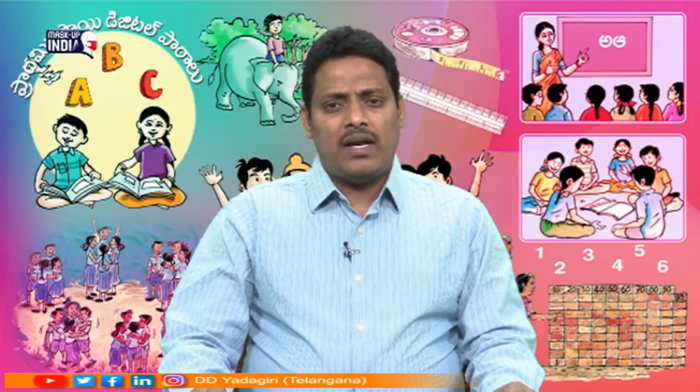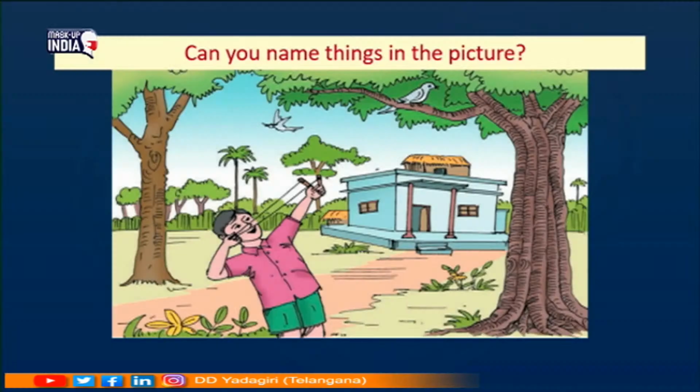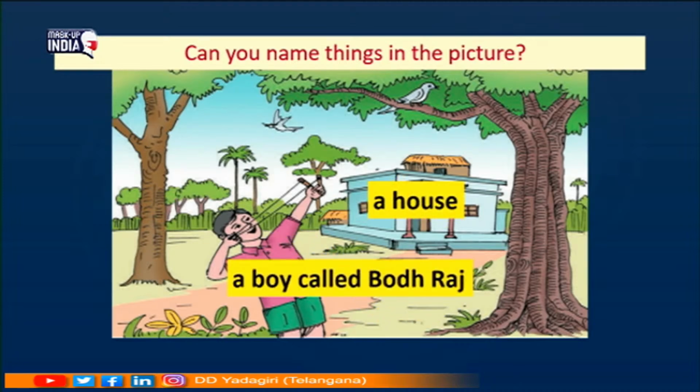Before listening to the story, look at this picture and name things from this picture. Can you name things in this picture, students? Yeah, this is a very beautiful picture. So, ee picture lo emem unnayo cheppagalugtara? Yes, there is a house. It's a very beautiful house.